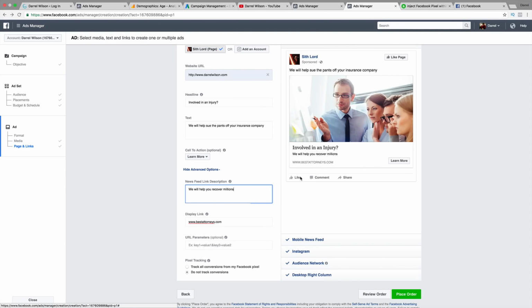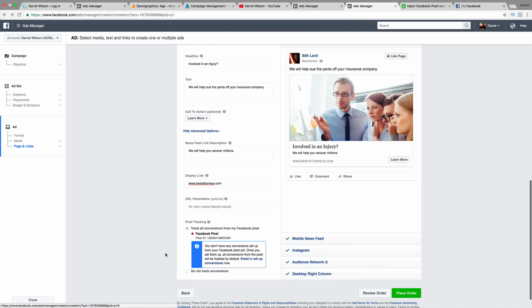Now, one big thing, guys, that you should all do is, you see where it says pixel tracking? You will need to set your pixel tracking. So what is pixel tracking? Well, pixel tracking will monitor the conversion rates. So if somebody visits your website and they buy something, the pixel tracking will let you know. It's basically saying your ads are working, Darrell. People came to your website and they are buying something.